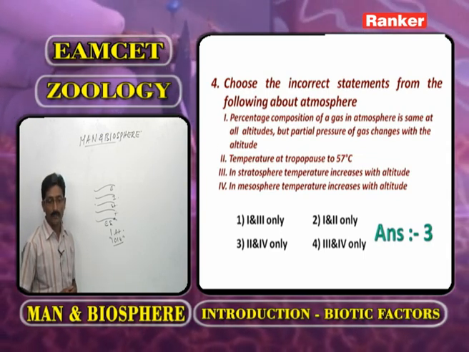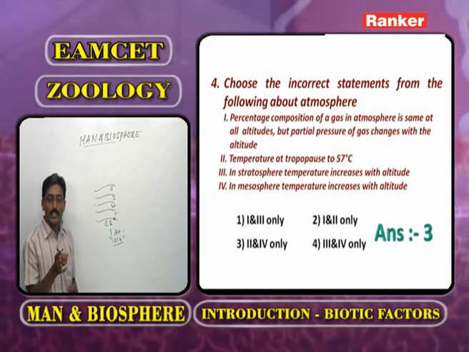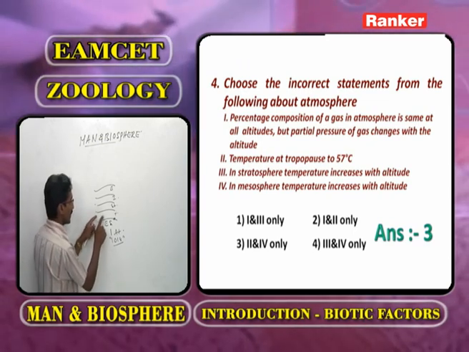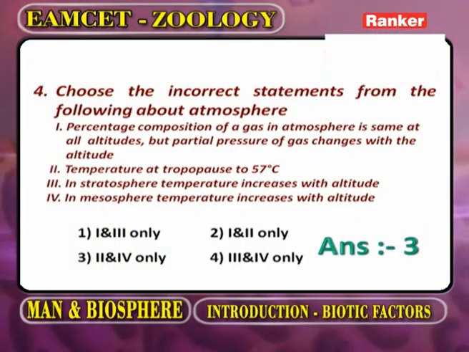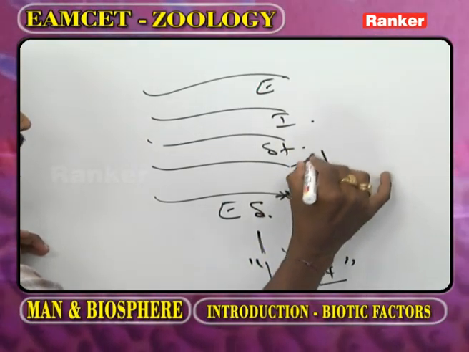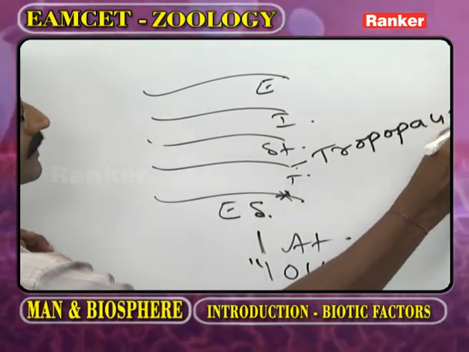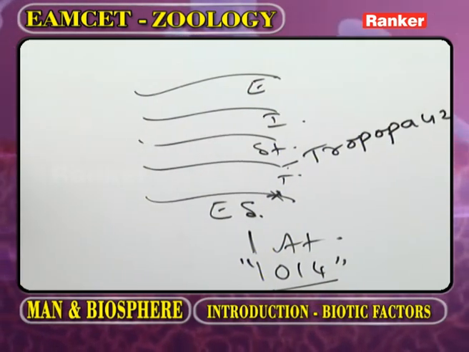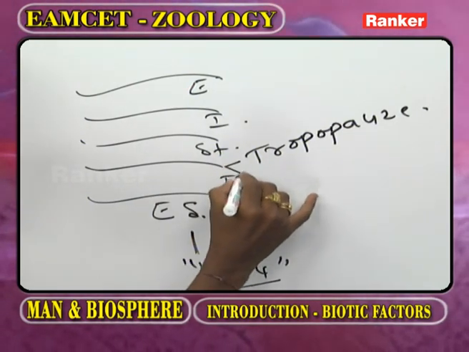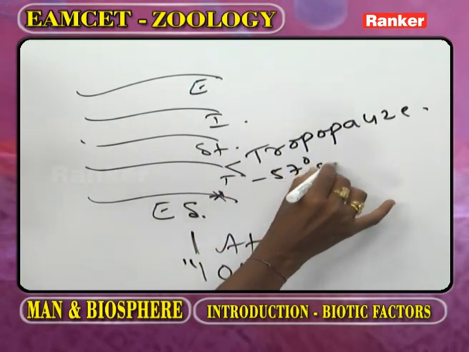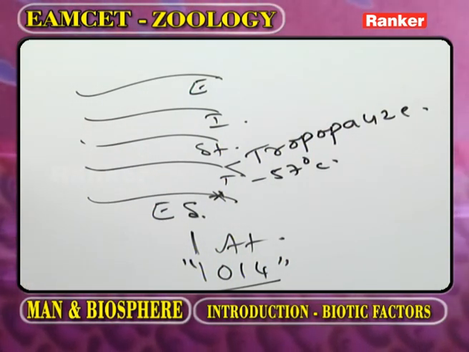What about the second one? Temperature at tropopause is 57 degrees. Now as we observe this one, we call it as the troposphere. Where the troposphere ends, that we call it as tropopause. At tropopause, what is the temperature? Minus 57 degrees centigrade, but not 57 degrees centigrade. So the second statement is wrong.